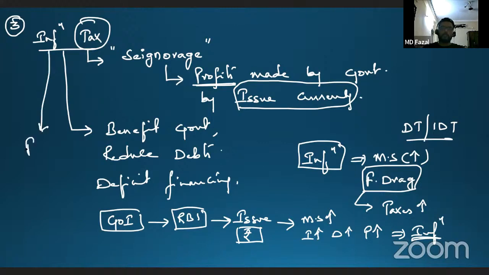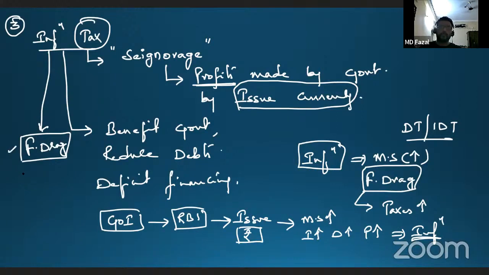What will I do? I'll follow the policy of fiscal drag, where individuals are dragged into a higher tax bracket, which is actually increasing the income of the government. People knowingly or unknowingly are paying it up. So that is the reason I'm calling it seigniorage. That means profits are actually made by the government. So this is one important terminology which can be asked in the exam.